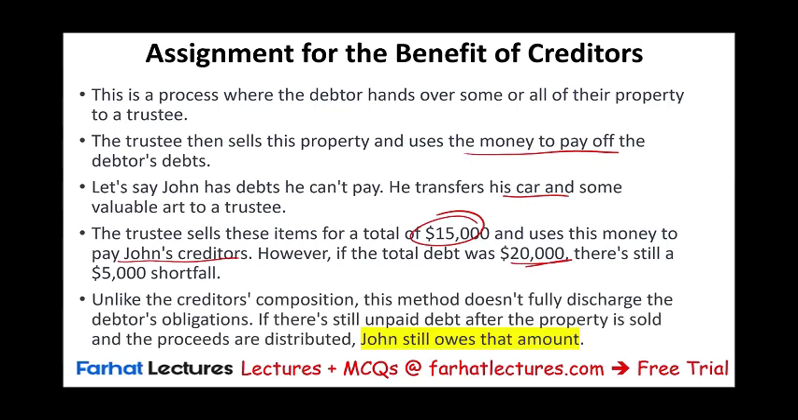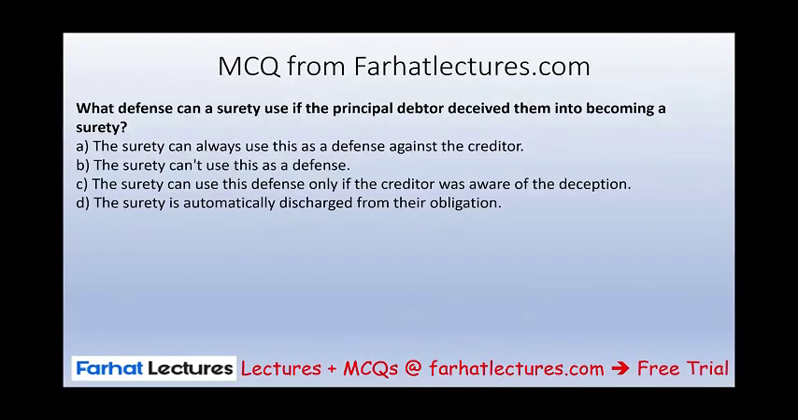Now, unlike creditor's composition, this method does not fully discharge the debtor's obligation. Remember, if there's still unpaid debt after the property is sold, John still owes this amount, the $5,000. In contrast, with creditor's composition, once you are settled with them, the debt is settled and all is gone. Let's take a look at this multiple choice question from Farhat Lectures.